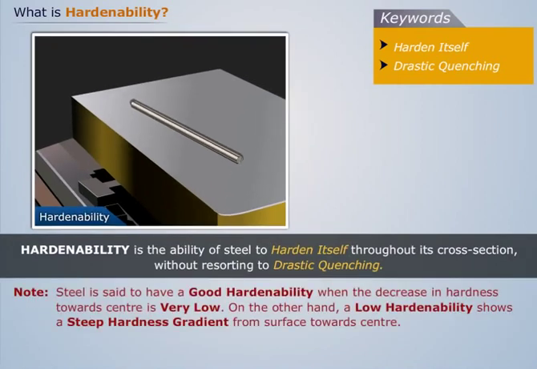Note that steel is said to have a good hardenability when the decrease in hardness towards center is very low. On the other hand, a low hardenability shows a steep hardness gradient from surface towards center. Related terms are